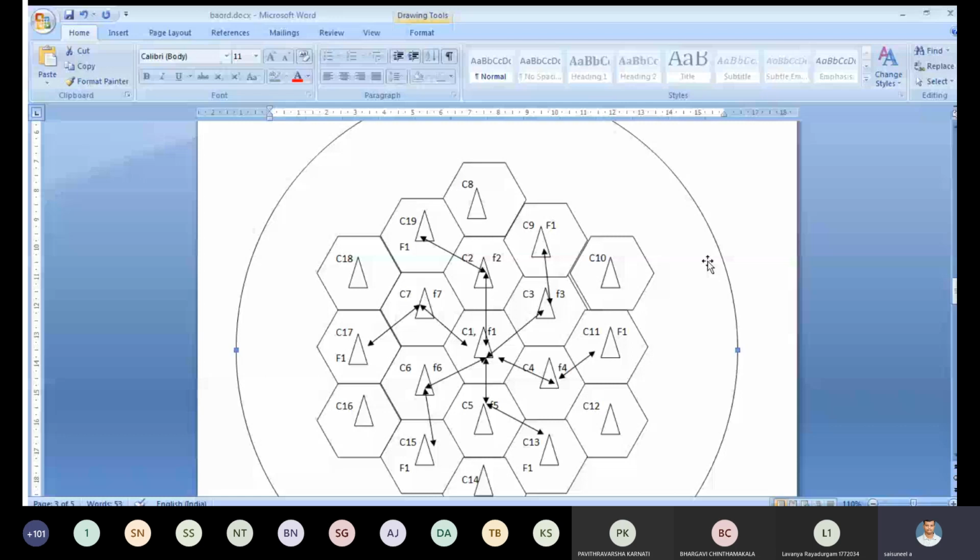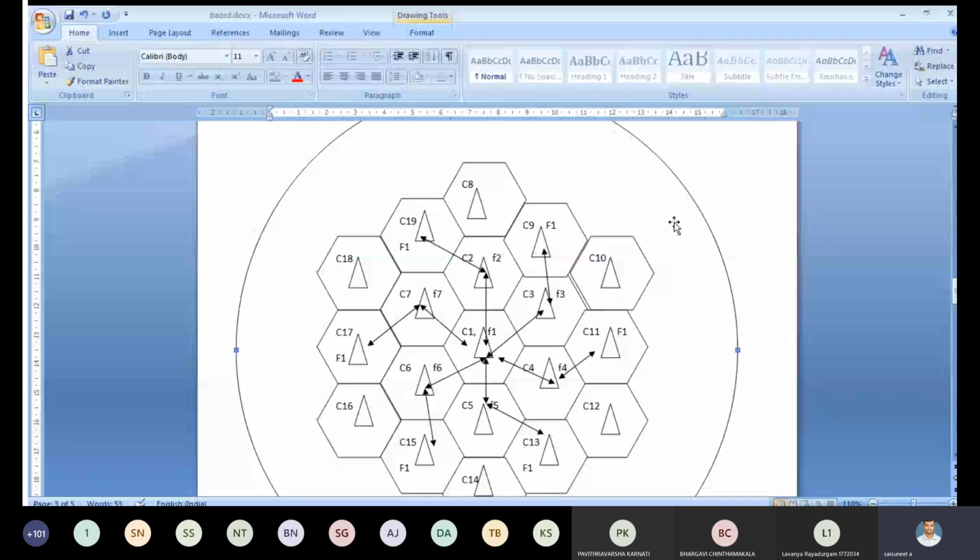Suppose i equal to 1, it moves from C1 to C2. C1 is i equal to 1, C2 is i equal to 2. Turn 60 degrees. Suppose j equal to 2, then again it moves another cell. Like this, we have to fix where exactly the same frequency can be utilized.